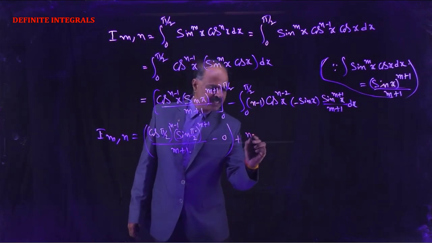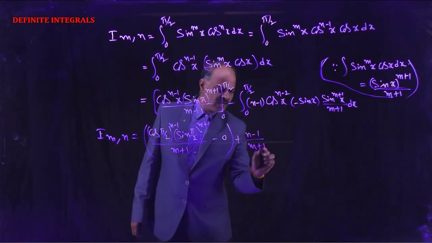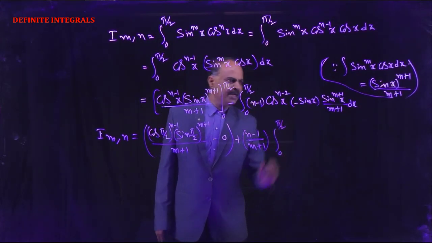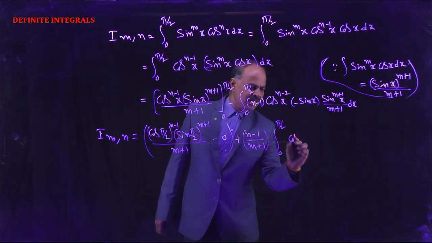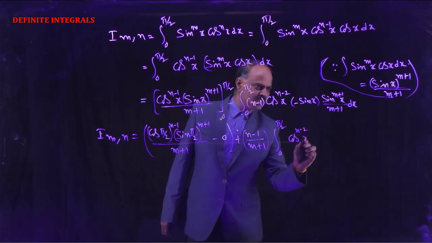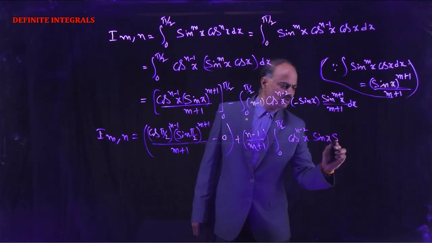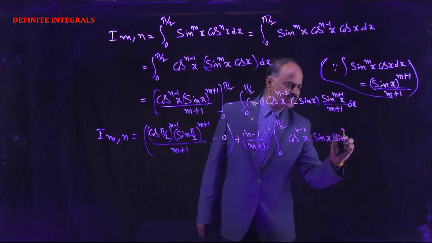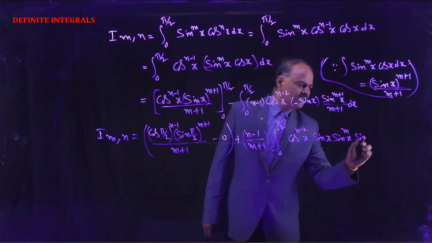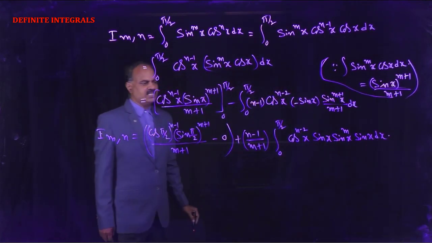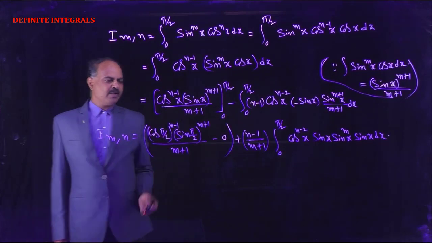Here (n-1) by (m+1) into integral 0 to pi by 2 cos to the power n-2 x into sin x into sin to the power m+1 x, which can be written as sin to the power m x into sin x, dx. Now here cos pi by 2 is 0.